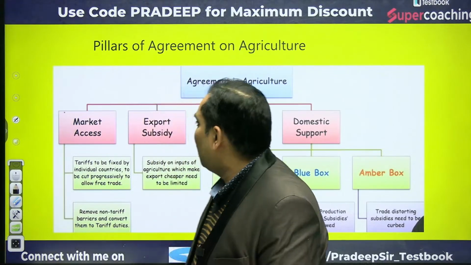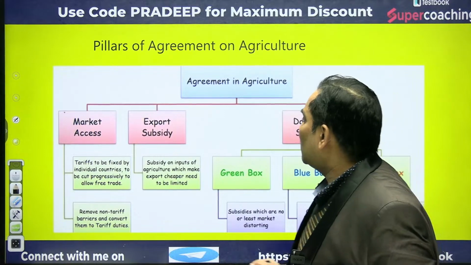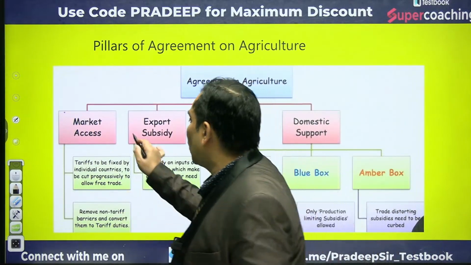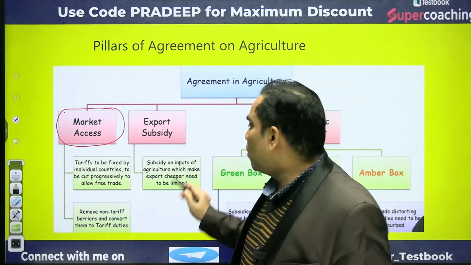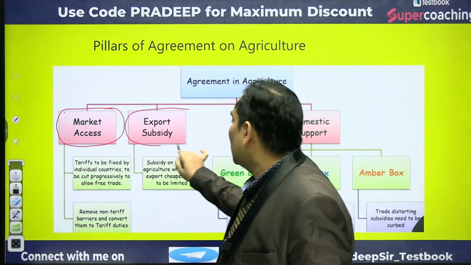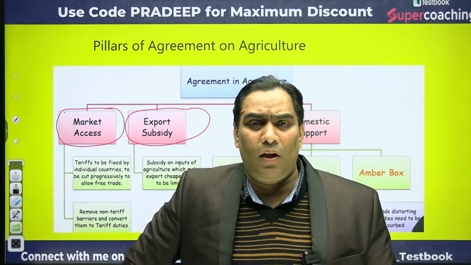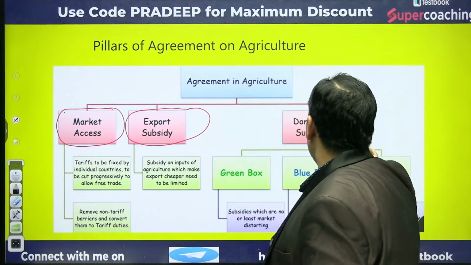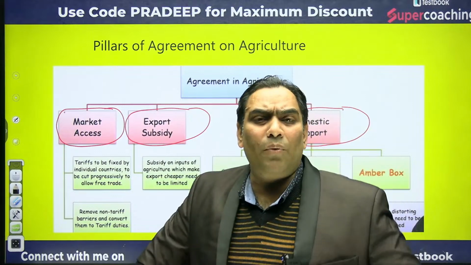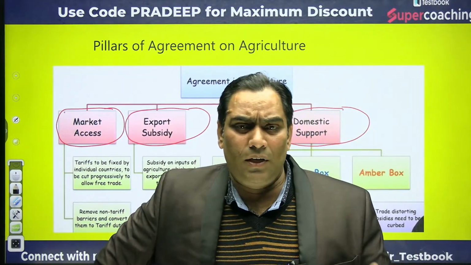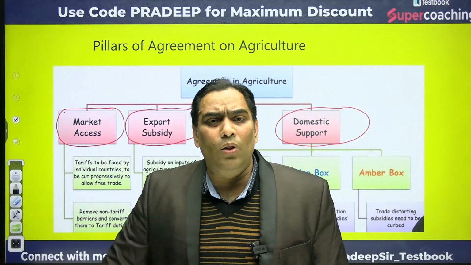when we talk about the pillars of the agriculture agreement, they can be categorized under three categories. Okay, that means there should be market access, equal market access. Okay, there should not be discriminatory treatment. That means export subsidy, there should not be export subsidy. We will discuss, don't worry. Okay, and the other thing is there should be domestic support, which may be in the form of subsidy. So what does it mean, we will discuss all these in detail.